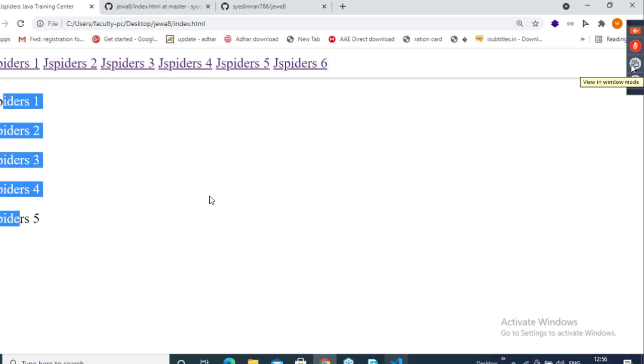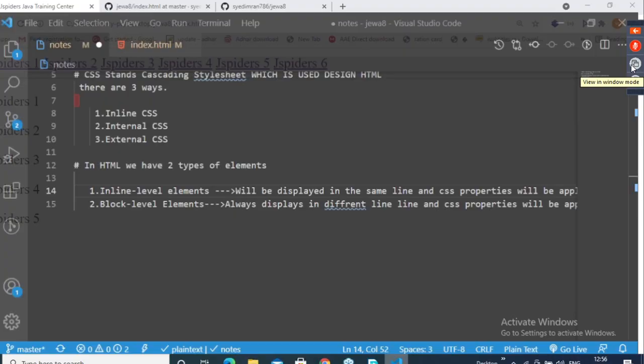Okay, what type of element is this paragraph? Block level element. Yes or no? So now, see, block level elements means what? Remember, different lines. So go here, guys.